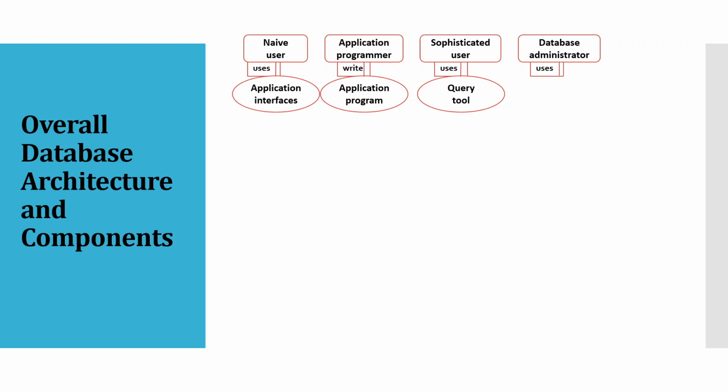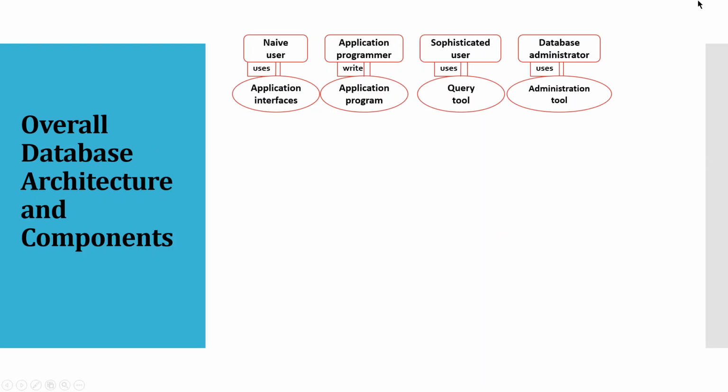And the database administrator uses an administration tool to create the database schema, to manage the security, to manage the access of the data, to manage the authorization of the data, and to back up and recover the data. So it is using some administration tool for managing the database in an efficient way. So in the first phase of the architecture we have the users and their usage. Any doubt in this? Anyone? We have just talked about the users and their usage.